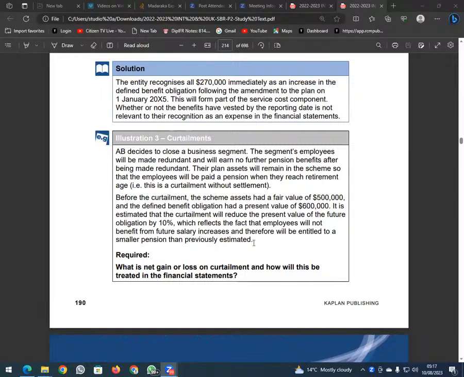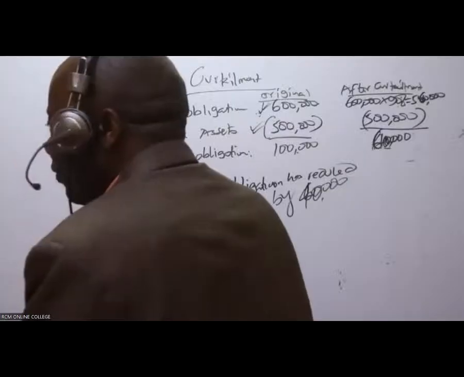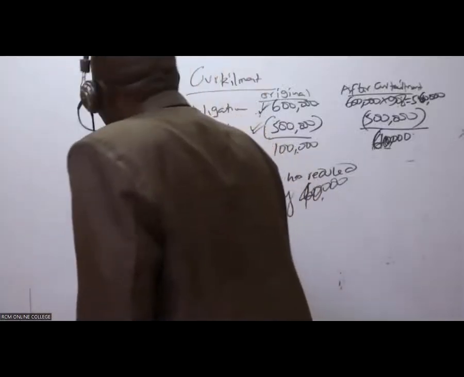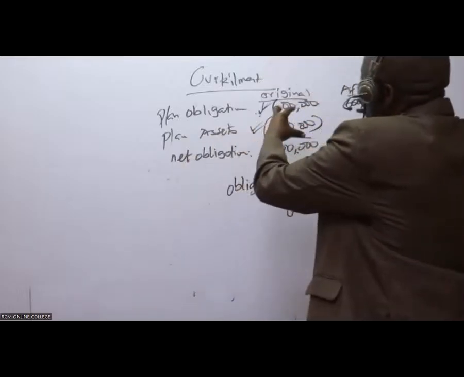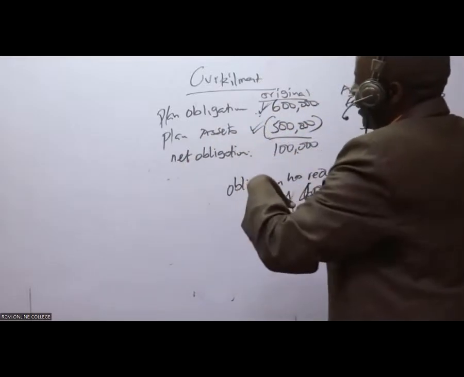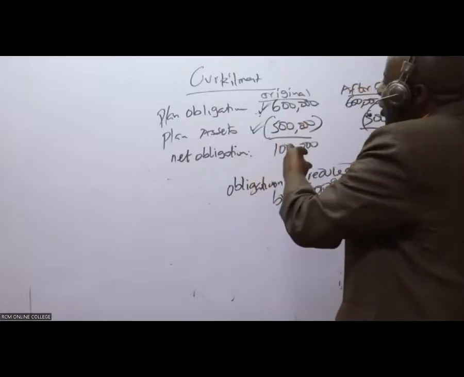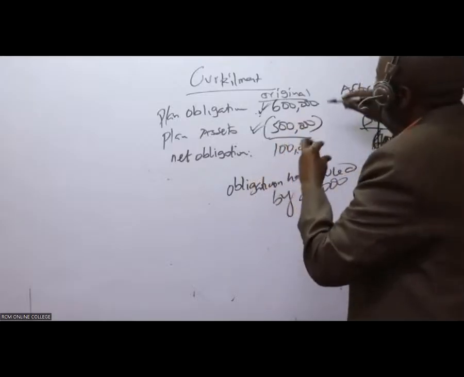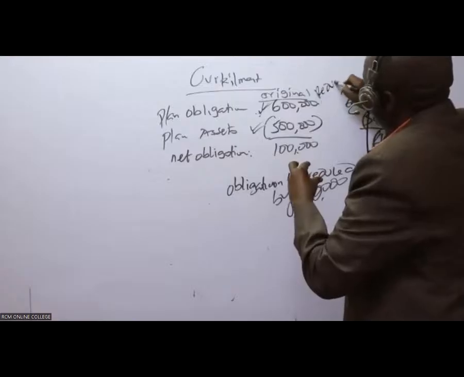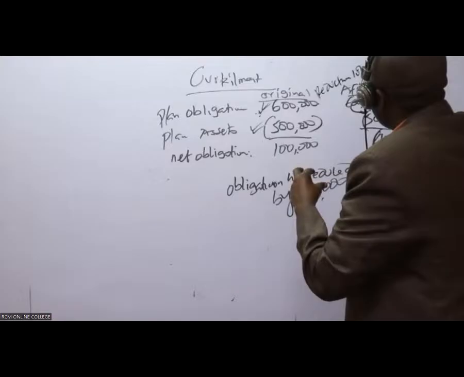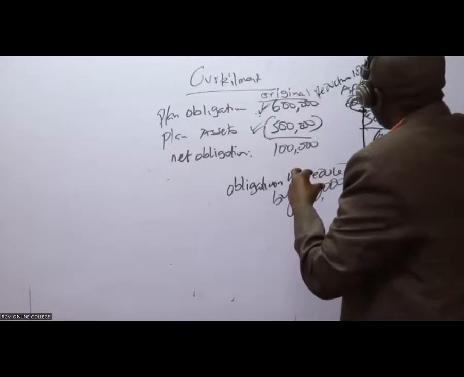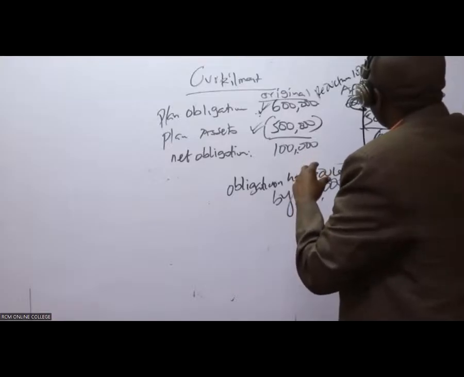So, ladies and gentlemen, let's be very, very keen with this. Simple mathematics. In this case, the obligation is reducing by 10%. The reduction is 10%, so 10% of 600,000 in this case is 60,000.